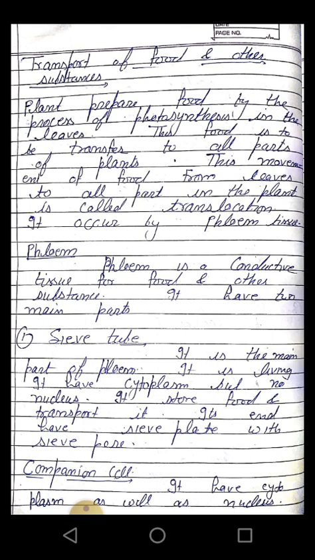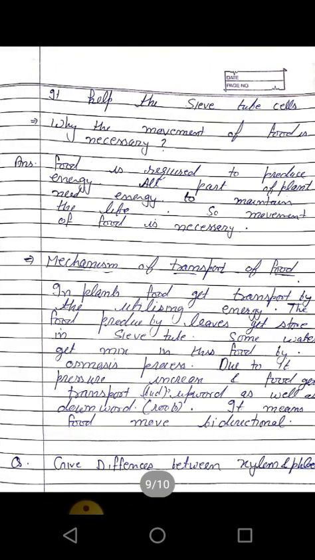It is the main part of the phloem. It is living in nature. It has cytoplasm but no nucleus in it. It stores food and transports it to all the parts of the plant. Its end has sieve plate, and sieve plates have sieve pores in it through which food gets transported. Next, companion cell. It has cytoplasm as well as nucleus. Companion means helping cell. It helps the sieve tube cells.